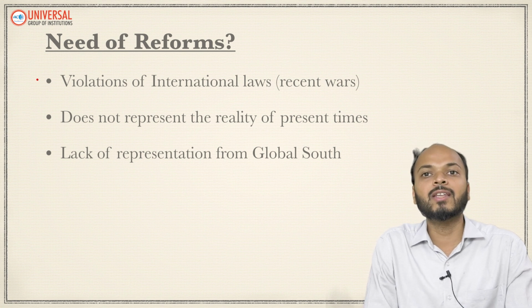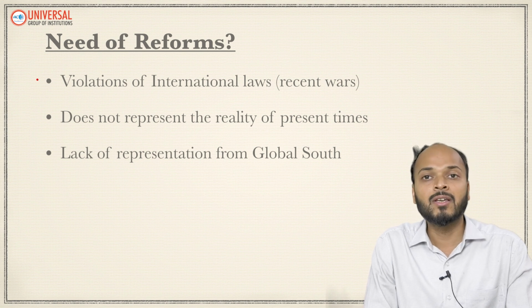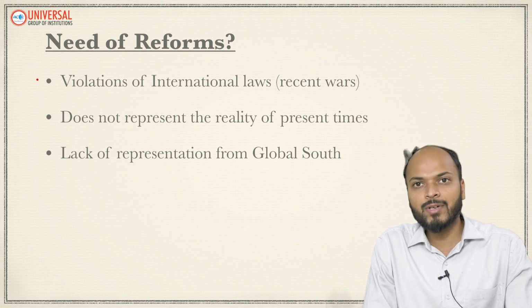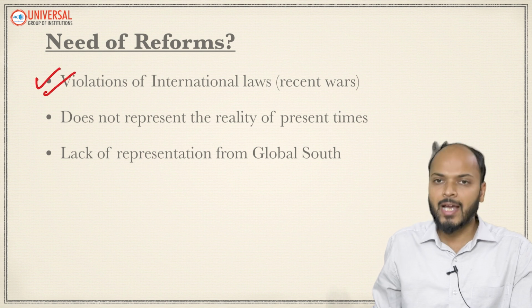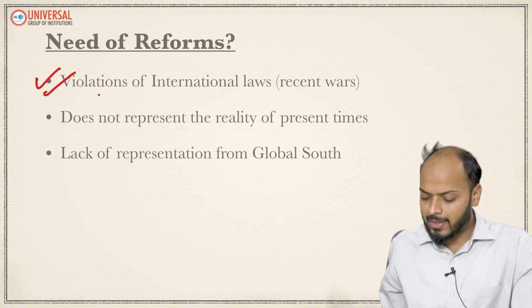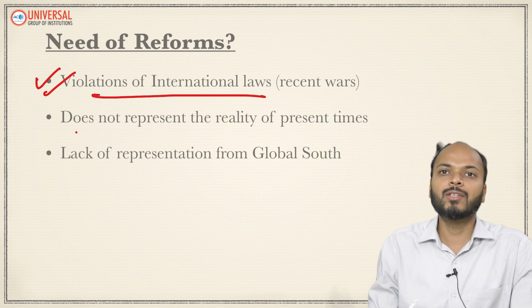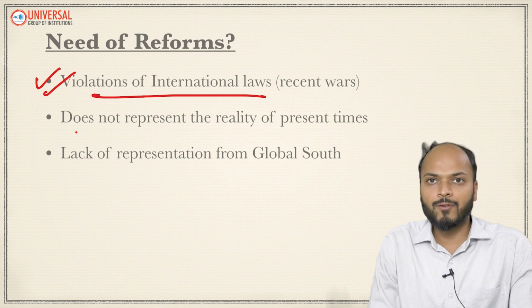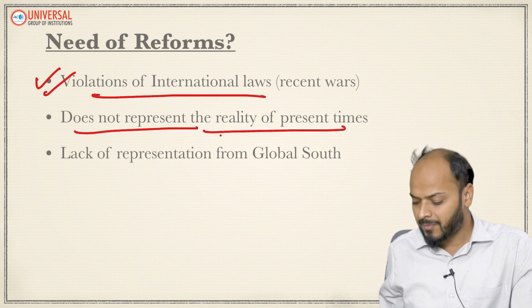There is so much civilian infrastructure getting demolished, getting damaged, which is against all international laws and humanitarian principles, but the UN or UNSC is not able to stop these things. So the first reason why we need reform is that many international laws are being violated, but UNSC is not able to act. The next reason for reforms in UNSC is that it does not represent the reality